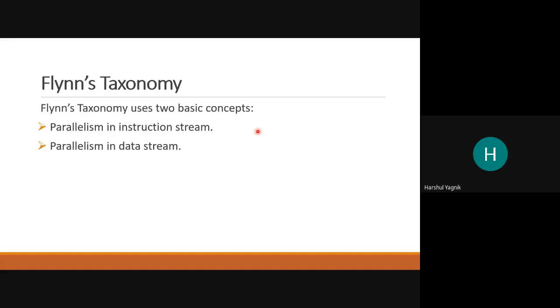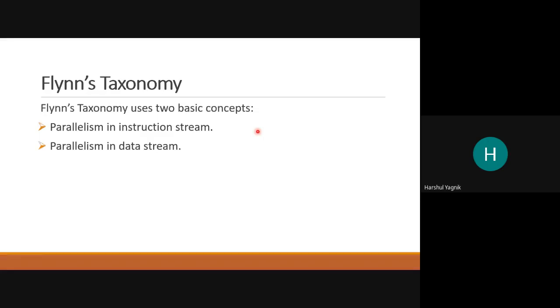And then the data stream, that is the communication between ALU and data memory. Here the operands are fetched from the data memory, on which the operation has to be performed, or once the operations are performed and instructions are executed, the results are stored back into the data memory, that is the data stream.